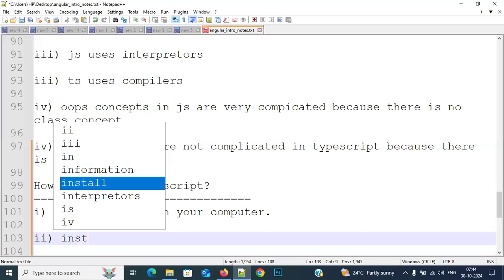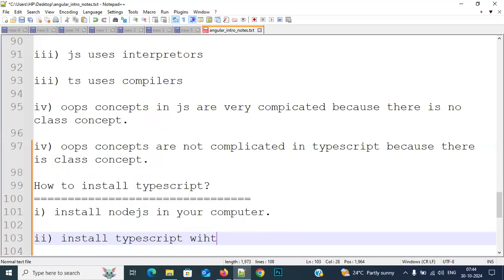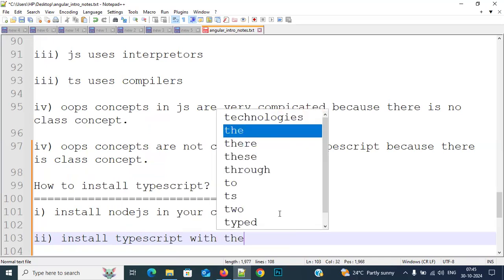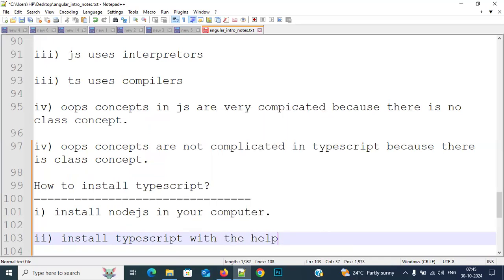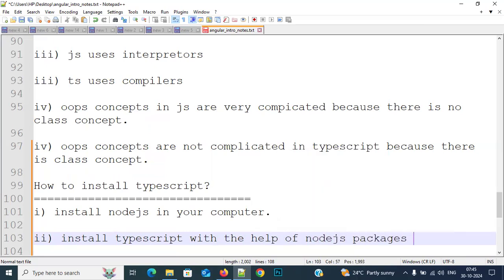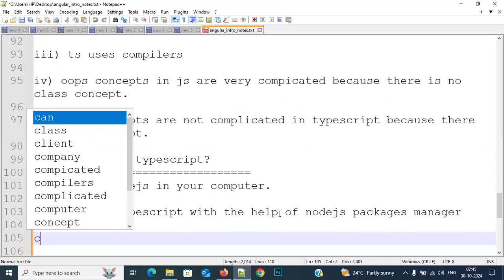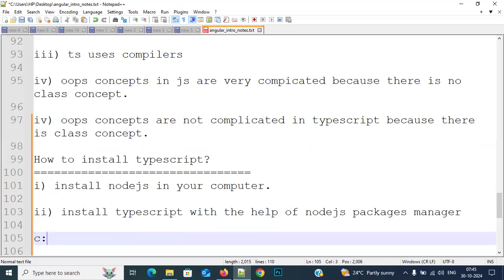Then we need to install TypeScript with the help of the Node package manager. To install that, we need to open the command prompt. It will open like this: c/user/username.